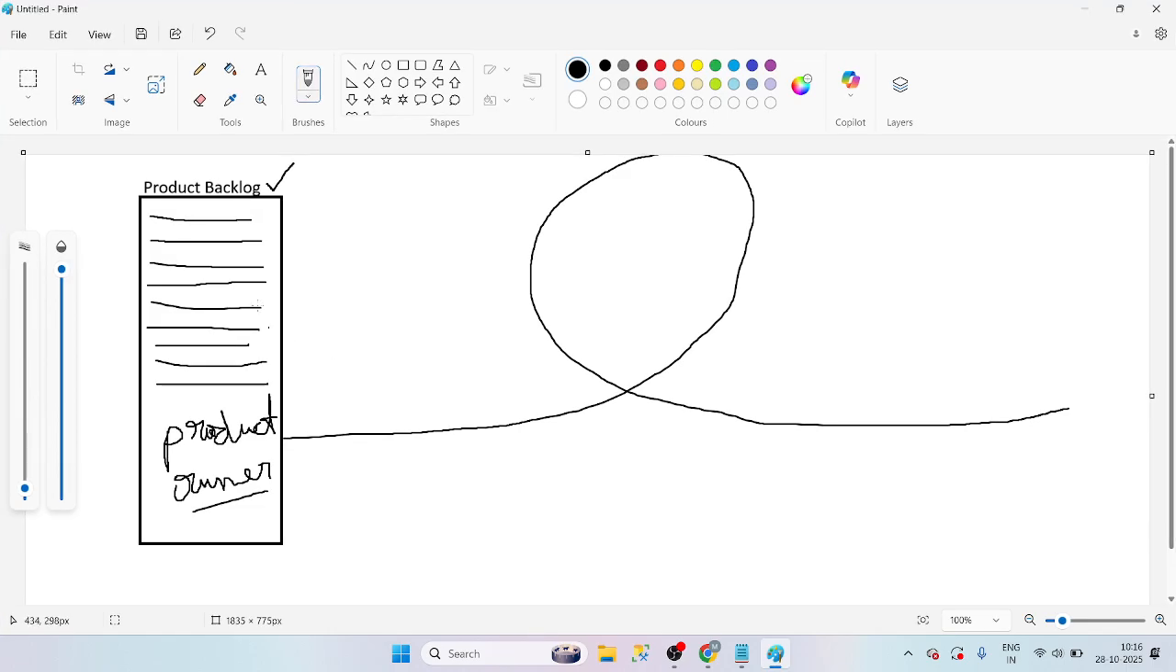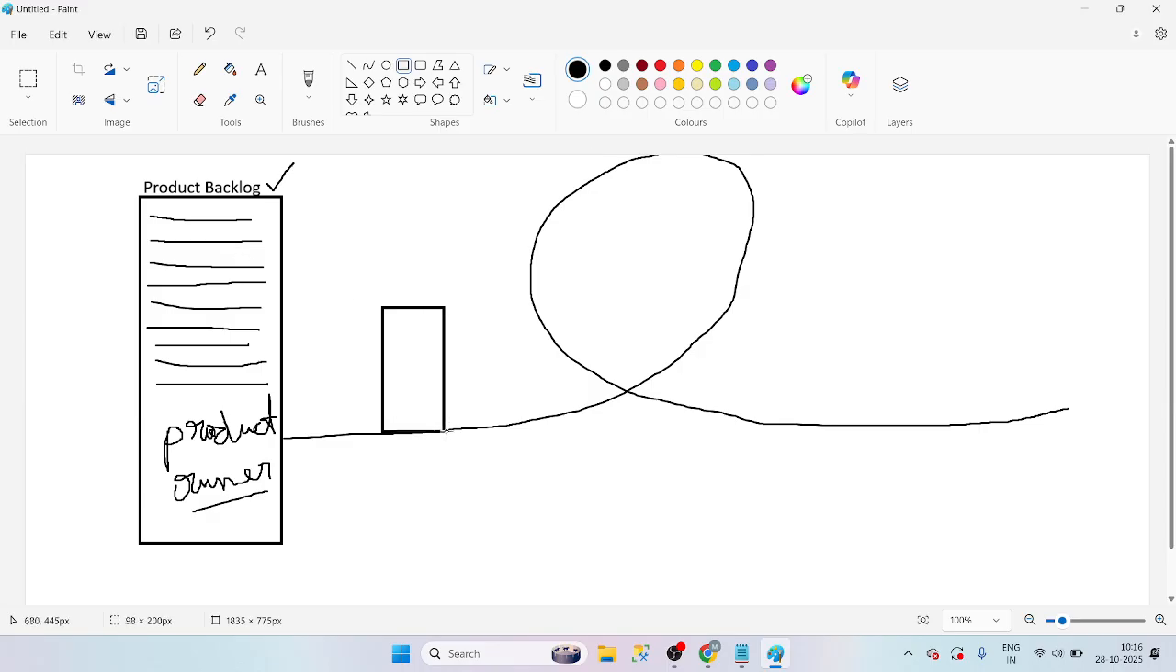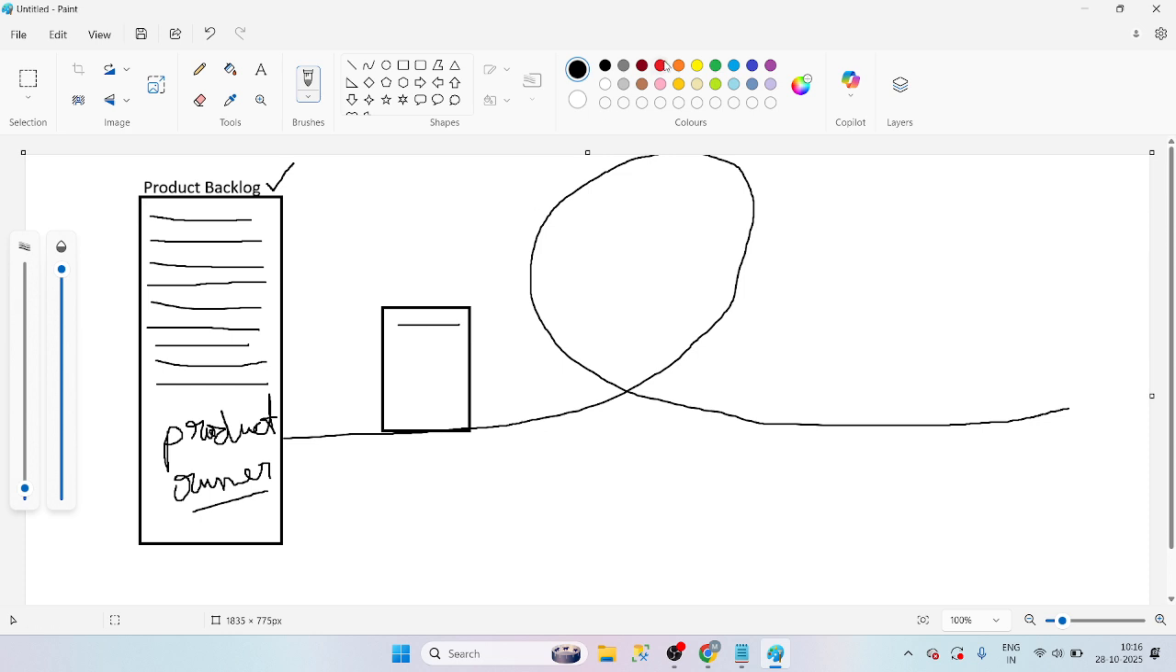Now what we have, guys: the product backlog is there, requirements are there. What do we have to do? We have to work now, right? To work, we have another backlog. This one is the requirements gathering backlog. Now to work, we have another backlog, called the sprint backlog, guys. Let me take another color. This is called the sprint backlog.